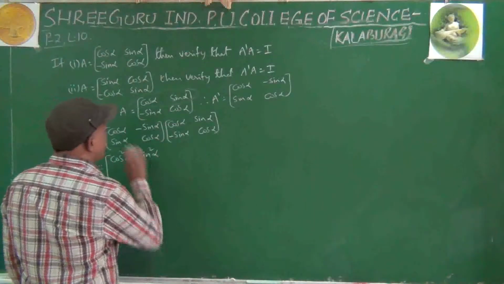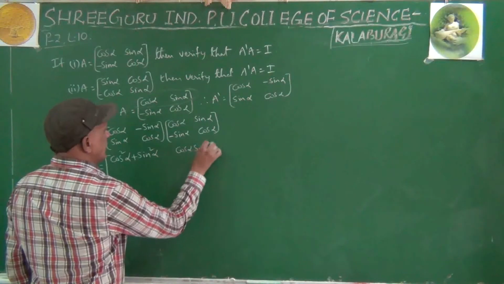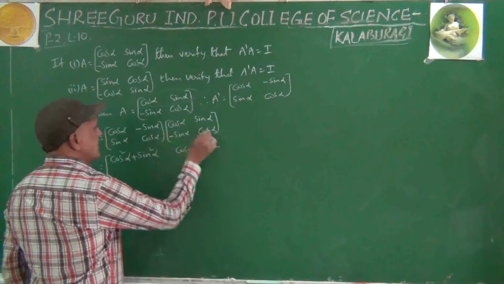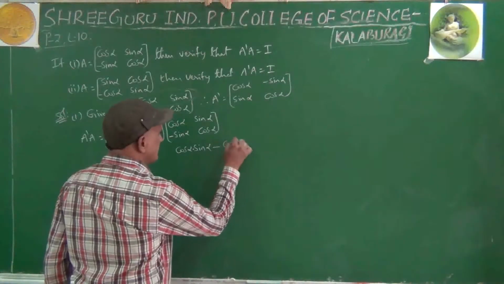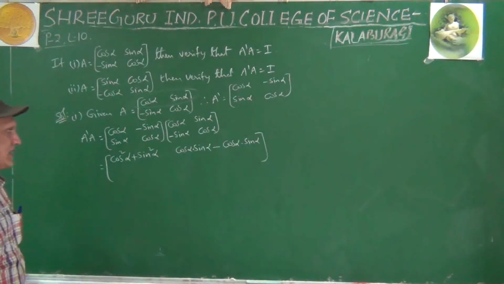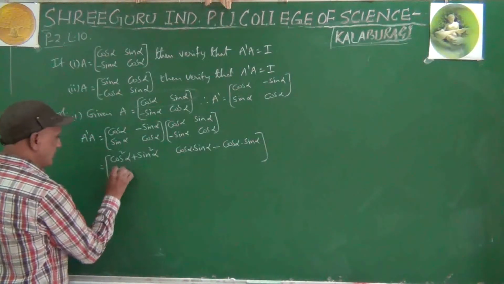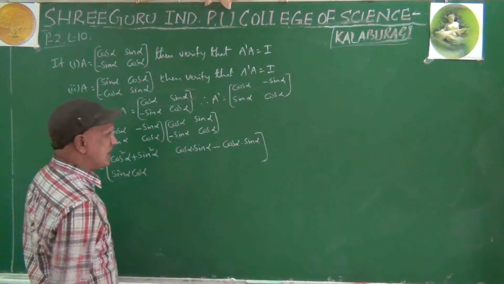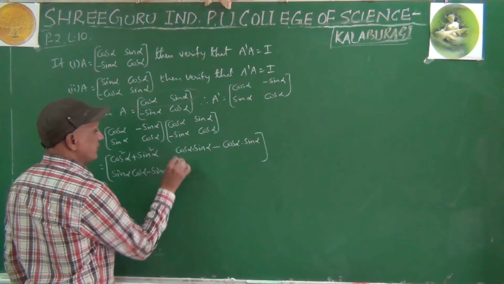First row, first column over. First row, second column: cos alpha into sin alpha, minus sin alpha into cos alpha. Cos alpha into sin alpha or sin alpha into cos alpha, both are same. Next, second row, first column: sin alpha into cos alpha, cos alpha into minus sin alpha, minus sin alpha into cos alpha. Okay?